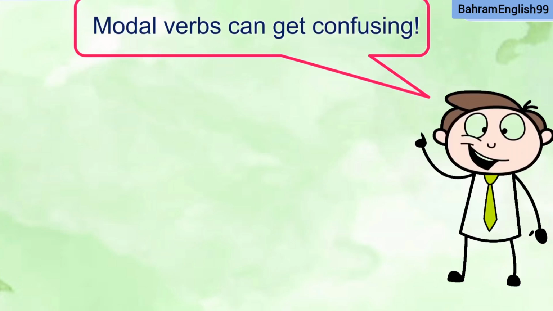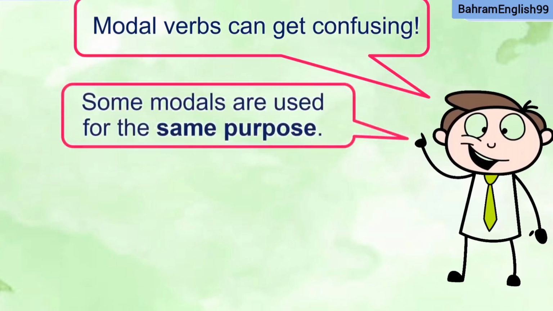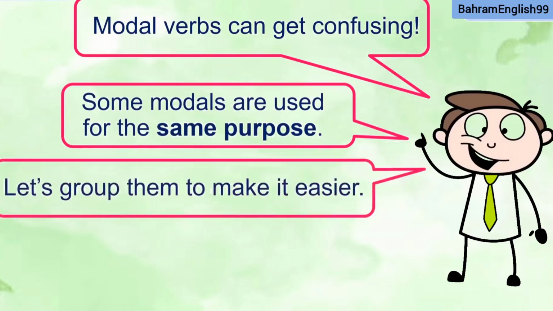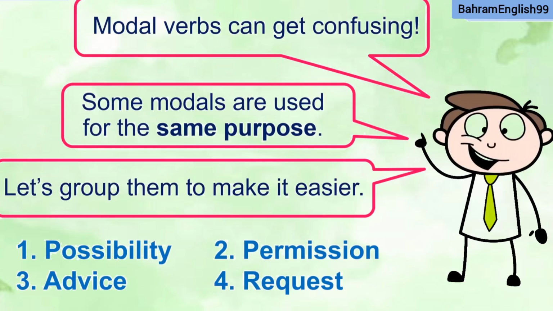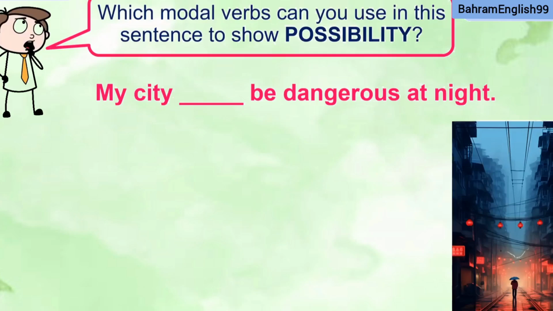Modal verbs can get very confusing because some modals are used for the same purpose, and that's where the confusion comes from. Now let's group them to make it easier. We're going to take a look at possibility, permission, advice, and request because these four are the four basic purposes for modal verbs. Number one, possibility.